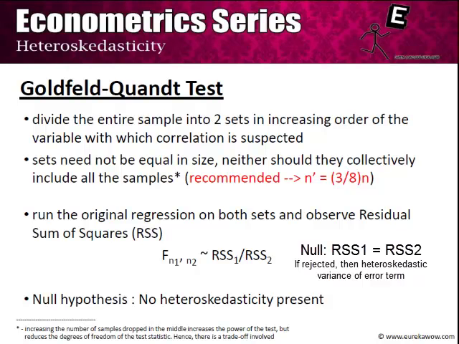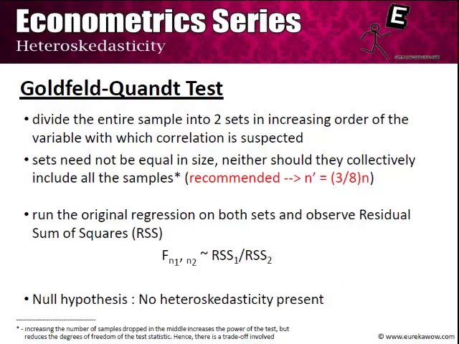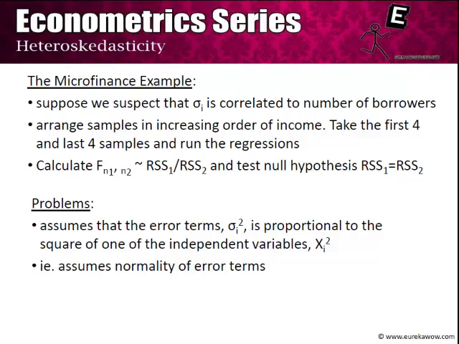If you are able to reject the null that RSS1 equals RSS2, then you can conclude that there is a detection of heteroskedasticity. Note that the degrees of freedom of the F test that we have considered will be n1, n2, that is the n's which we have given by 3 by 8 of n. However, the GQ test itself is not free from problems. The GQ test assumes a particular functional form of the error terms, and hence under a diverse variety of regressions, the GQ test is not always the most reliable of these detection tests that we have considered.